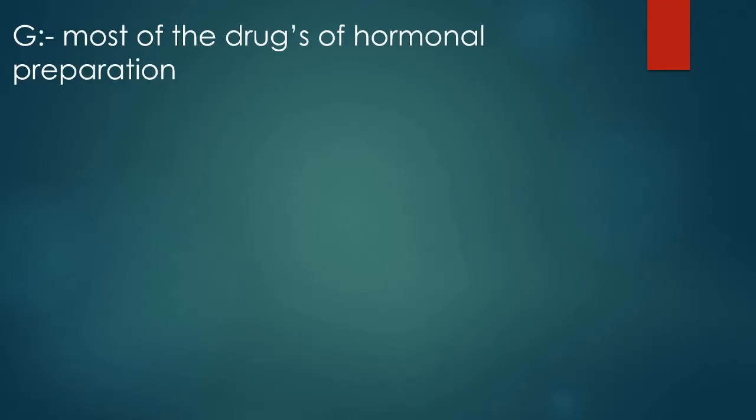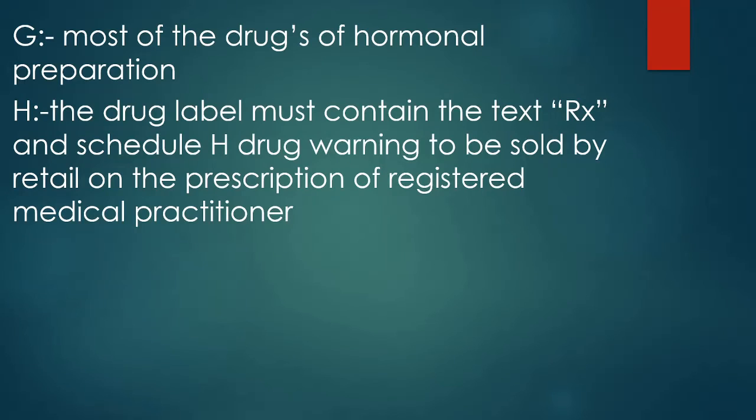Now the next schedule is Schedule G. Most of the drugs of hormonal preparation fall here. G is equal to growth, and growth is because of hormones. So you can remember this very easily: hormonal preparations are under Schedule G, that is related to growth. All the students of the pharma field know Schedule H, because this is the most commonly seen schedule. Warnings are seen on most of the tablets.